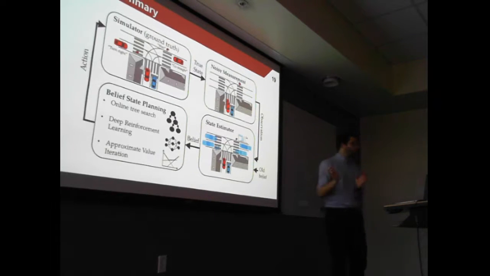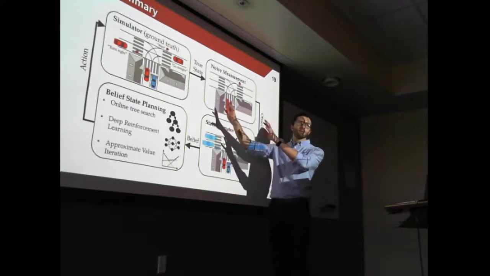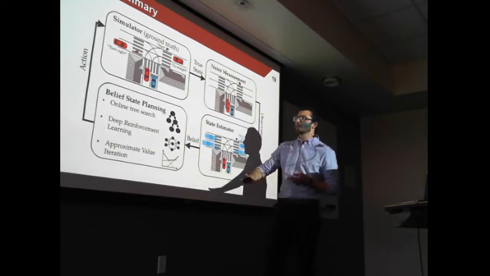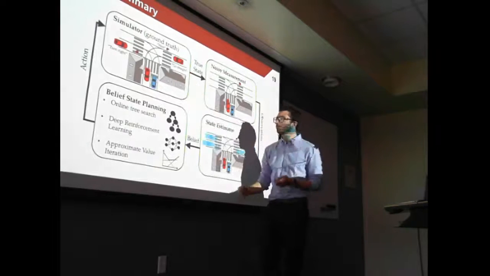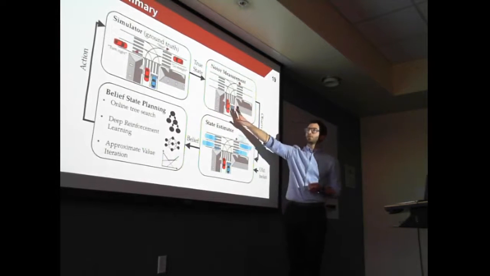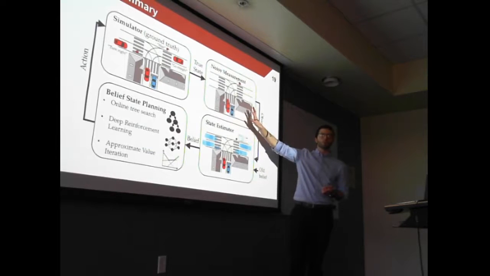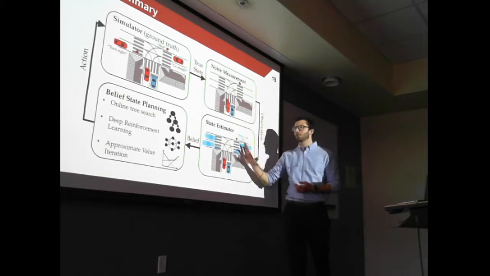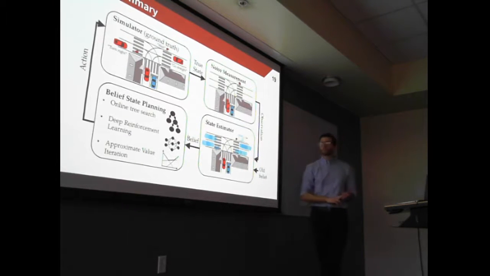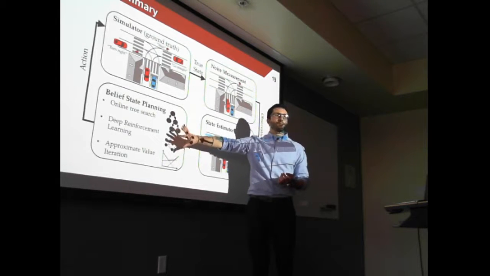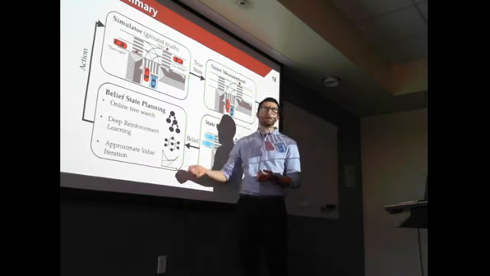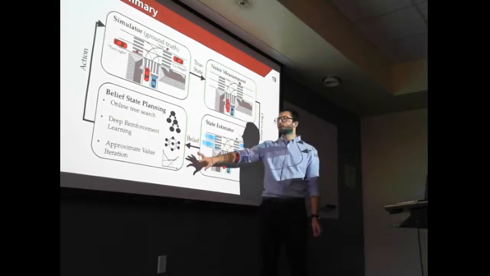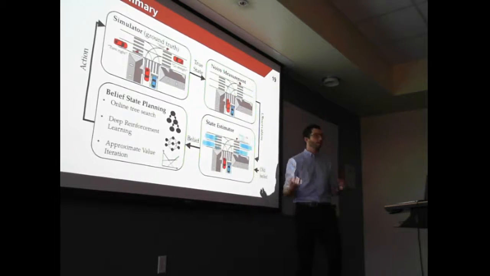So to summarize the overall approach, we'll have a simulator that contains the states. It's the ground truth about the environment, position, velocities, and intention of other agents. From that state, our agent, the blue vehicle, will get some noisy measurement that's sensitive to occlusion. And it will use that observation to update its belief about the environment. And the focus for today is on this belief state planning box, which performs a mapping from belief to action. So we'll see how we can actually compute this mapping efficiently in complex scenarios.